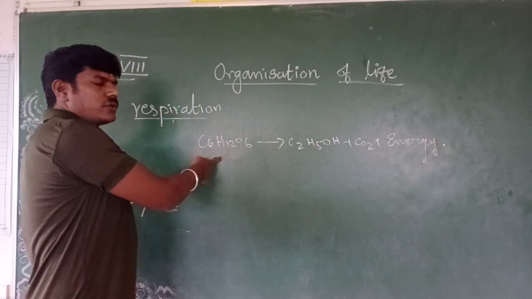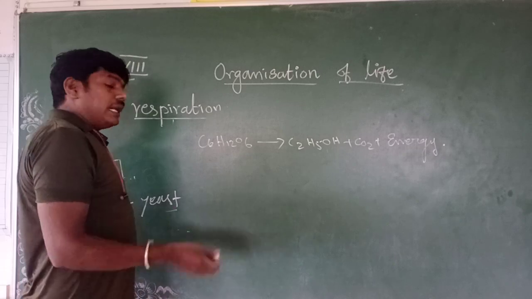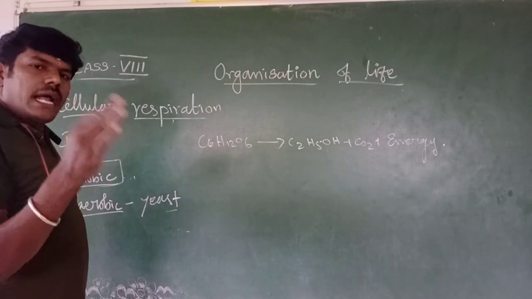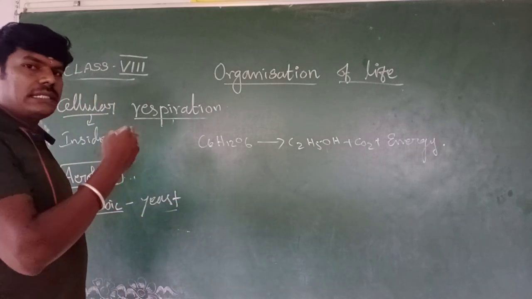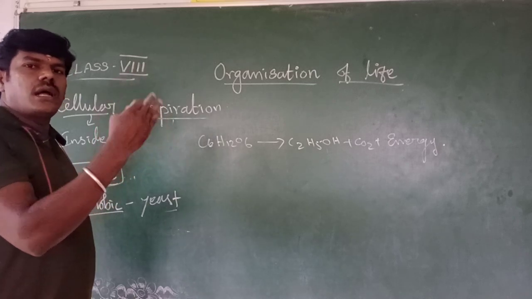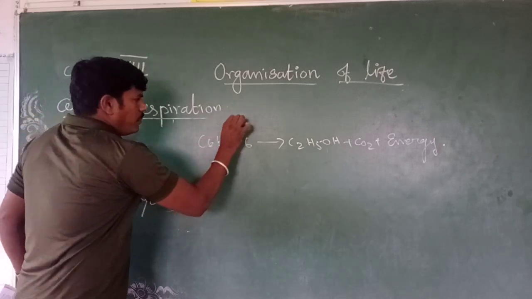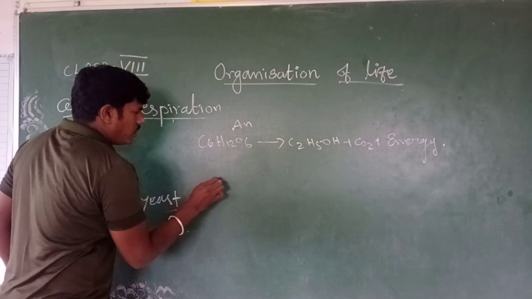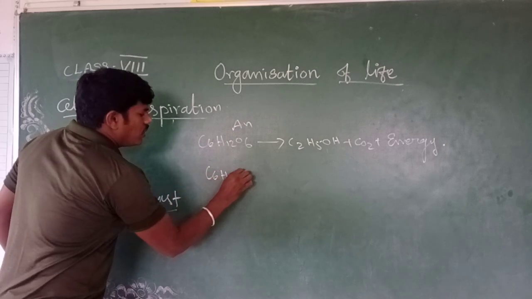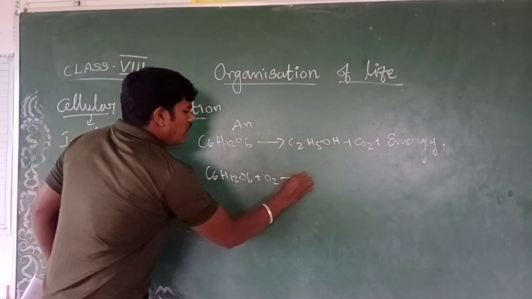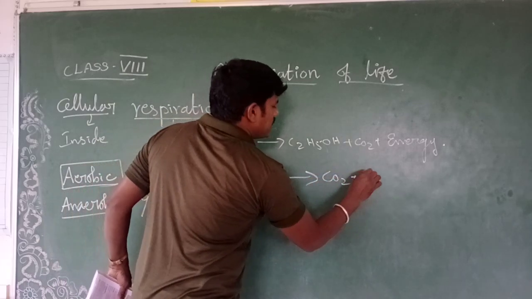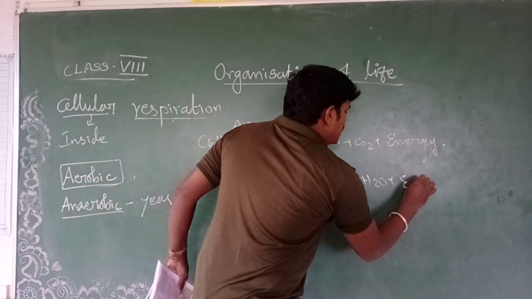During this equation you are not utilizing energy. At the same time, you combine it with the anaerobic equation so that we can easily identify whether oxygen is being utilized or not. This is the anaerobic equation, and now writing the aerobic: C6H12O6 and then O2 will be used, giving CO2 plus H2O plus energy.